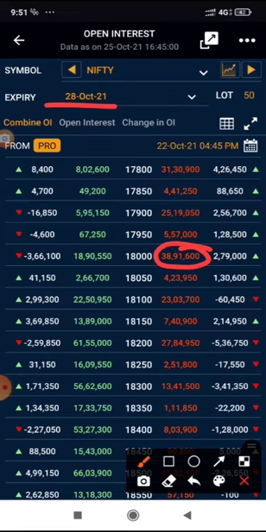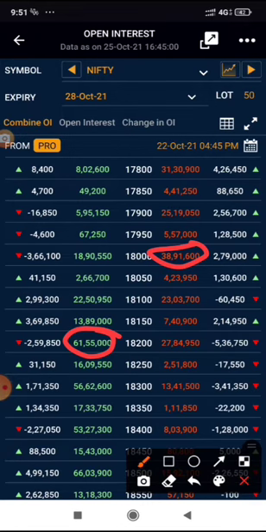Put writers are the defenders against further sliding down, they defend the levels. The larger the put writing on 18,000, the more it gives the idea that this is the major support. Below this there would be a big fall. So that was not expected. This is a major support, and the major resistance was this one.